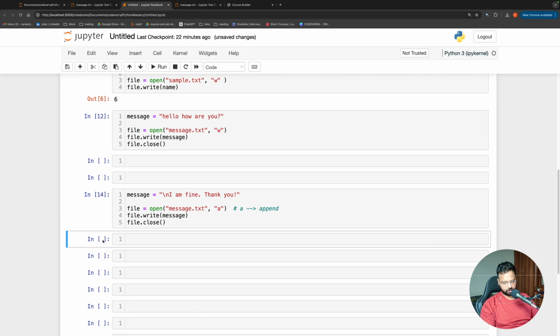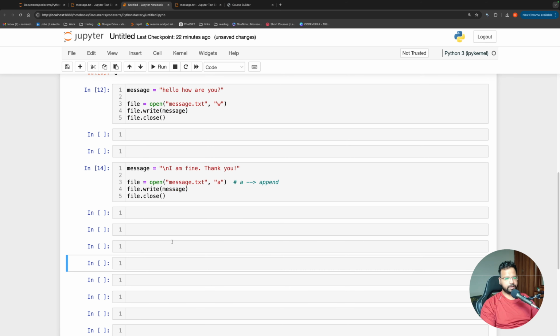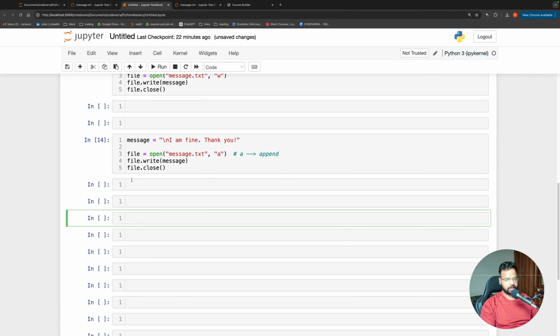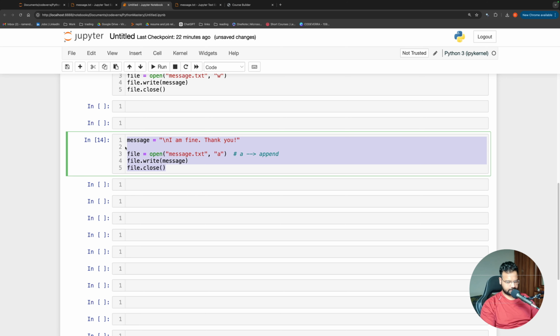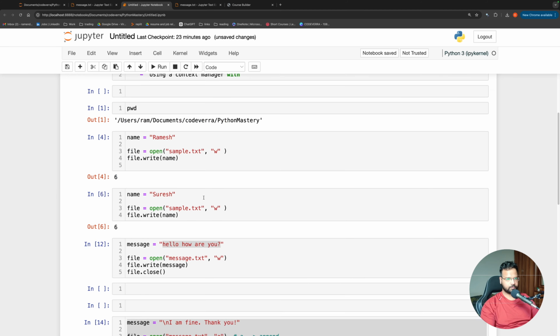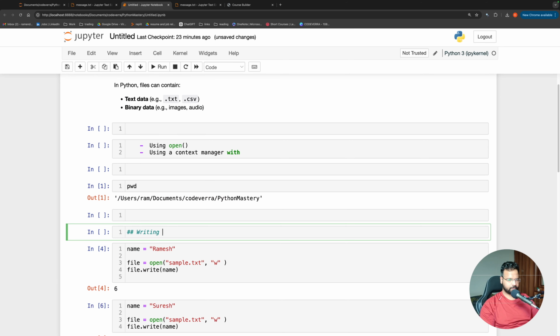Okay, so now let us look at how we read this file. I have written a file. Now I want to read what the content of the file is. So how do we do that? The process is very similar. I'm going to take the same code here, and let me add a heading, reading the contents of a file. And here let me add a heading, writing something to a file.